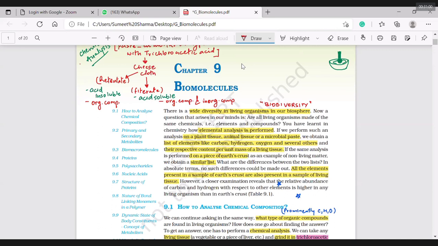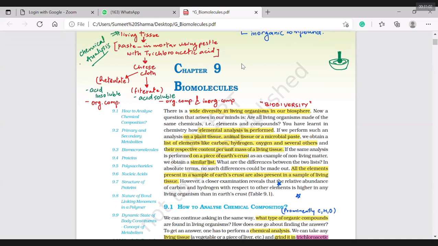Now, the question is very simple. What made them acid insoluble? What made them become acid soluble? I need to get the answer to what is making this type of compound insoluble, meaning left behind in the retentate. And what is making these soluble, coming through the cheesecloth as the filtrate? We need to know the reasons for this. We are going to analyze those things.